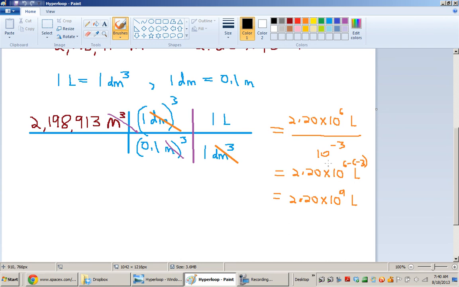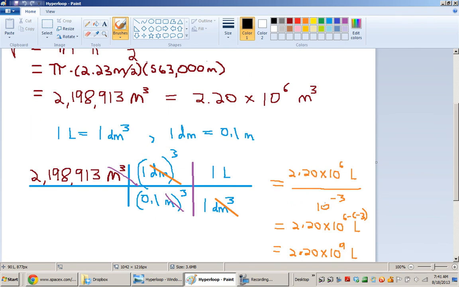And to combine these exponents, what I'm going to do is move this 10 to the negative 3 to the top and combine it. So in doing that, all you really have to do is subtract whatever exponent was in the bottom. So that's going to be 6 minus the exponent that was on the bottom, and that's negative 3, so it's going to be minus negative 3. So 6 minus negative 3 is the same as 6 plus 3, and that's 9. So this is the answer, 2.20 times 10 to the 9th liters of volume.